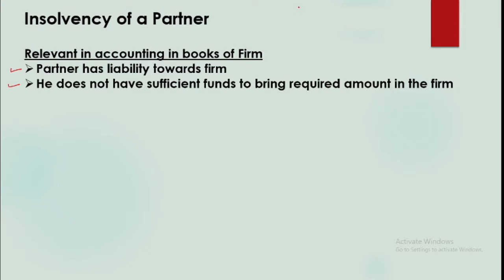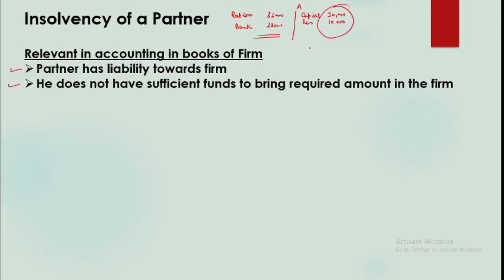Like take the case of A. Suppose A is having, say, capital balance of 50,000 and he's having share in reserve 10,000. Maybe he is having a share in realization loss of, say, 32,000. So 28,000 is the balance. Now this is the balance which firm is supposed to pay him because his capital claim is more, right?